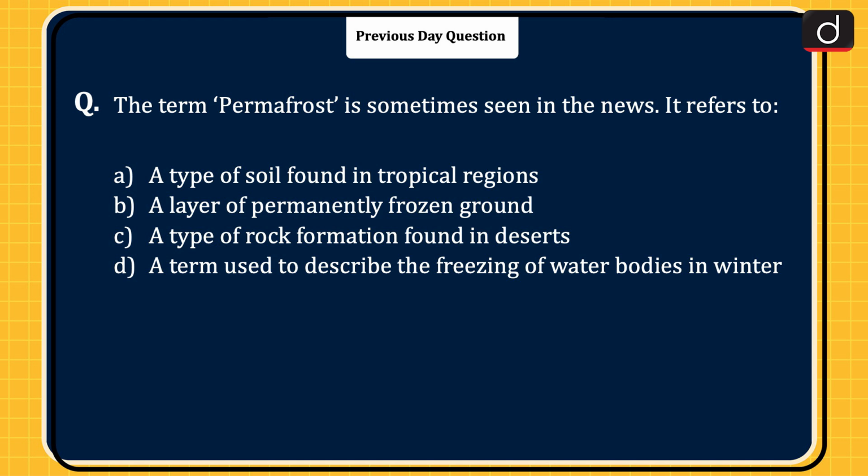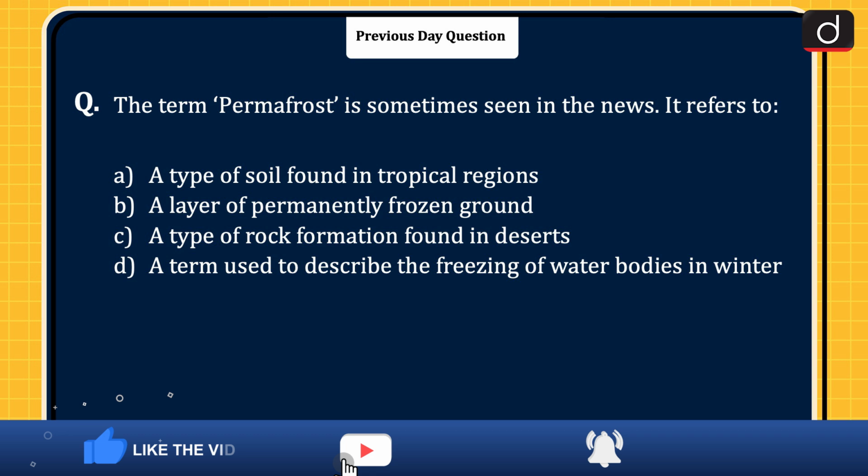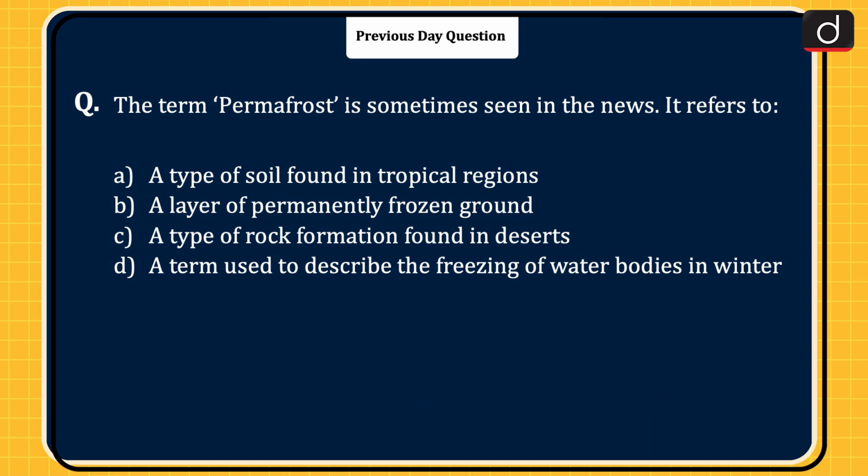Question was, the term permafrost is sometimes seen in the news. It refers to a type of soil found in tropical regions, a layer of permanently frozen ground, a type of rock formation found in deserts, or a term used to describe the freezing of water bodies in winter. The correct answer is option B, a layer of permanently frozen ground.